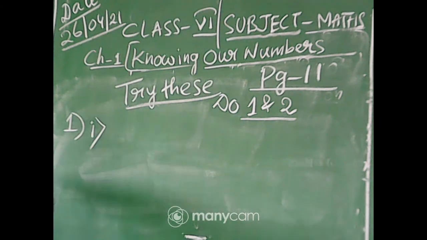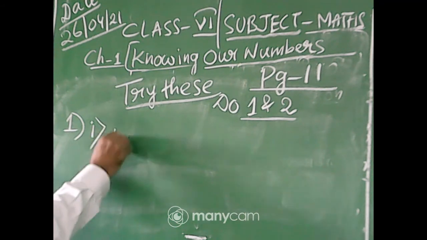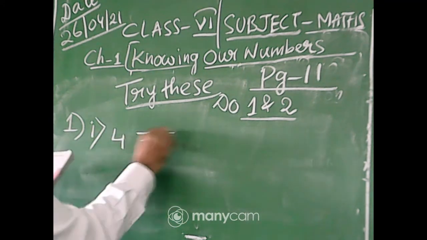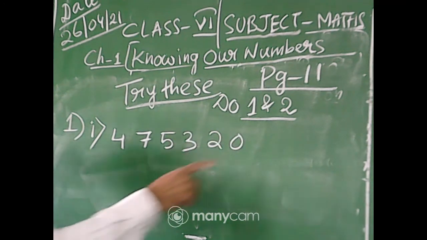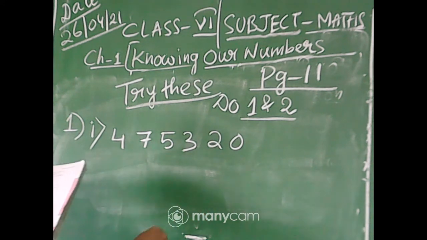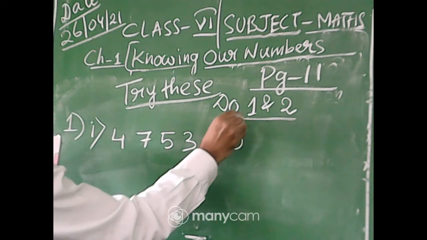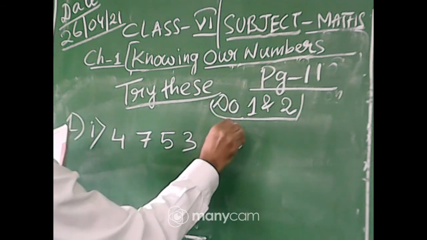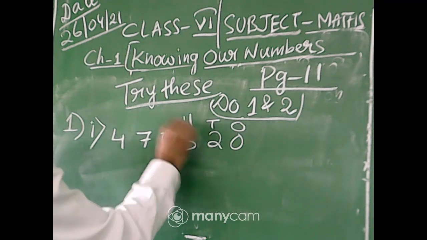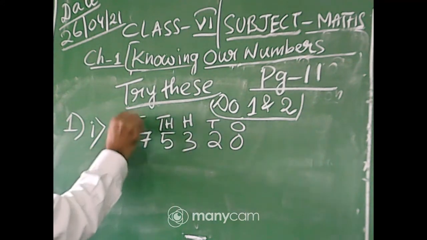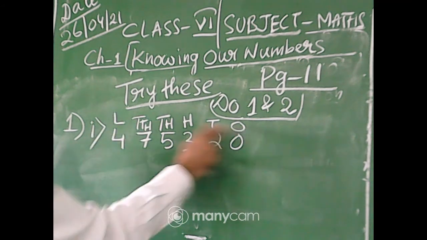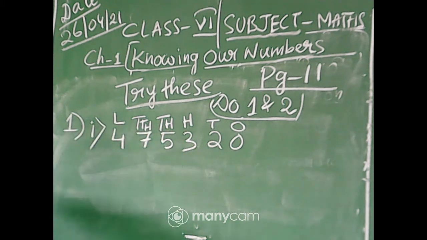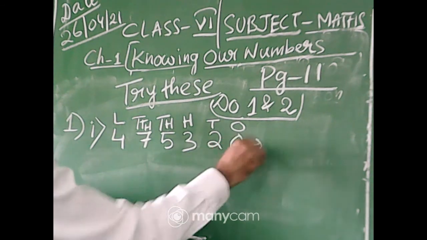I will explain number 1. See here, you will do this way: 4 7 5 3 2 0. You will write them in separate placement boxes. You write there ones. Suppose I am showing you how to do this one. This will be ones, then tens, 100, 1000, 10,000, then lakh. Ones, tens, 100, 1000, 10,000, lakh. Okay, we have done this one previously. Then you will write, this is number name.